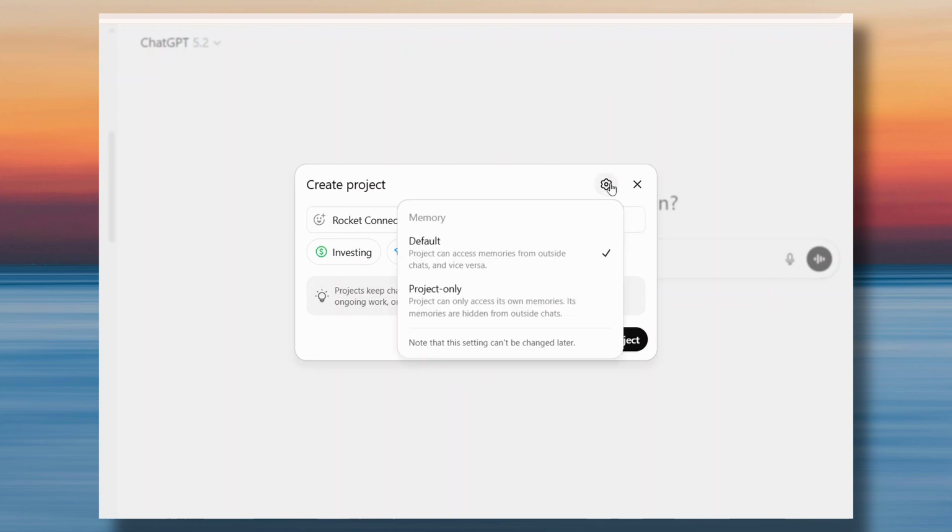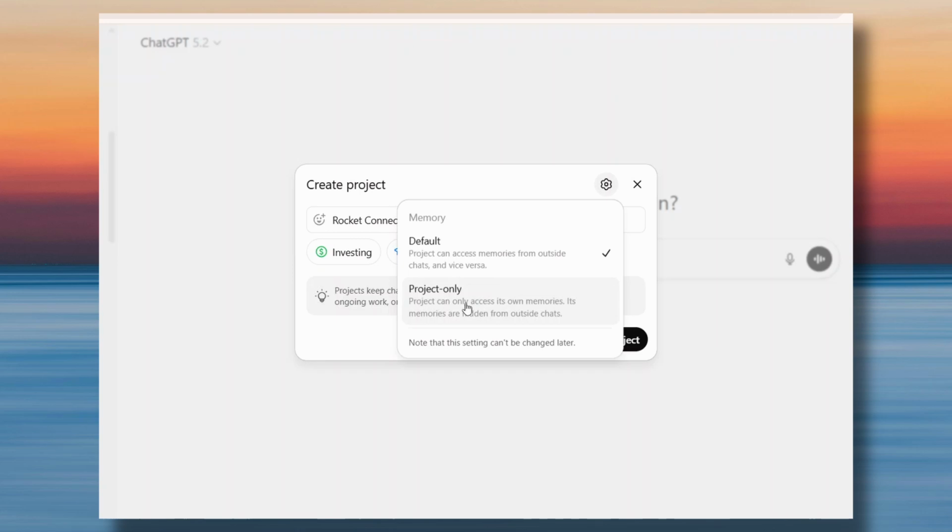Now, before you create a project, you have to decide what should be the memory type, whether it should be default or project only. If it is default, ChatGPT will use chat context from within the project and also from the outside. If it is project only, as the name suggests, it will use only chat context within the project.